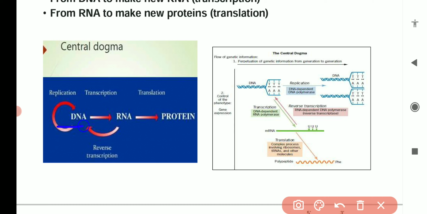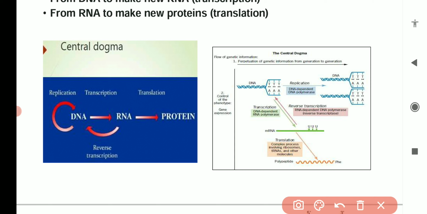After that, this DNA is also used to form the RNA molecules, and this complete process is known as transcription. And this RNA, particularly messenger RNA molecules, are used to synthesize the proteins by the cell, and this process is known as translation.